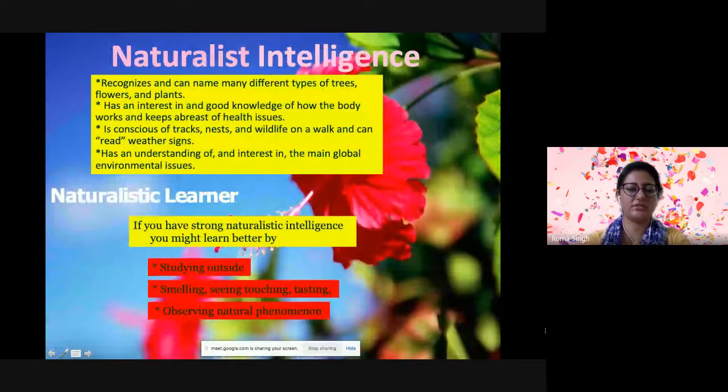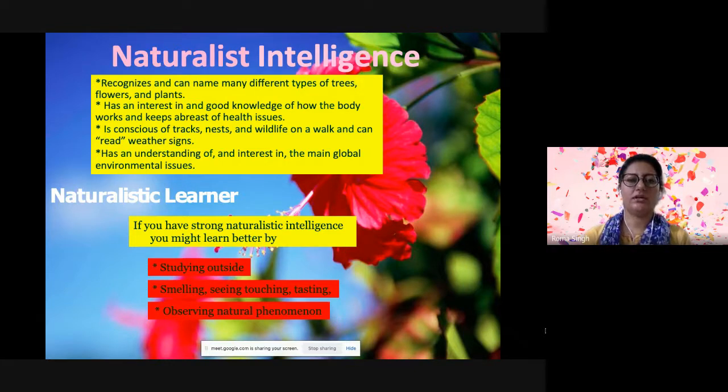Then there is naturalistic intelligence. It is the recent addition by Gardner, and this is the more requirement of today's world, and the students can name many different types of trees, flowers, plants. So whatever is present in our environment, the intelligence related to that is the naturalist intelligence.